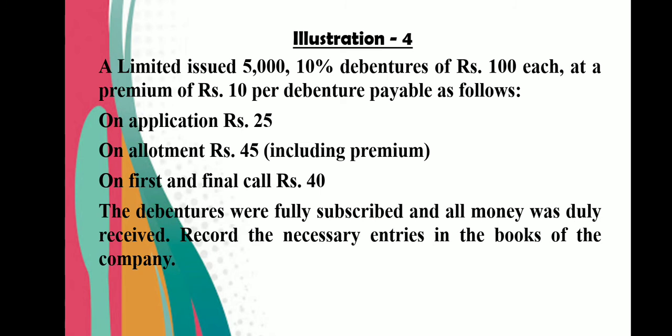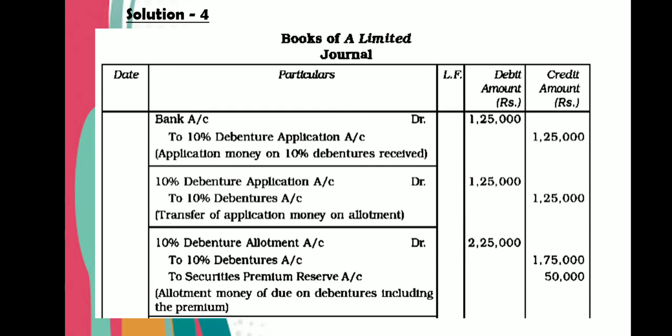So 50,000 will be the securities premium reserve. So you can see securities premium reserve is credited with 50,000. The remaining amount, that is 35 into 5,000, will go to 10% debenture account. And 10% debenture allotment account 2,25,000. How has 2,25,000 come?